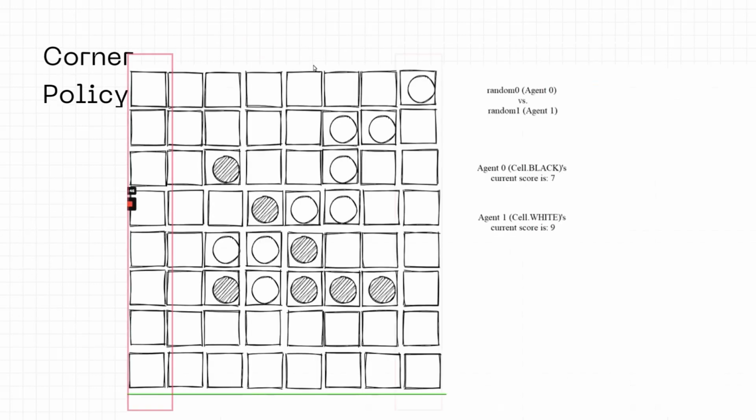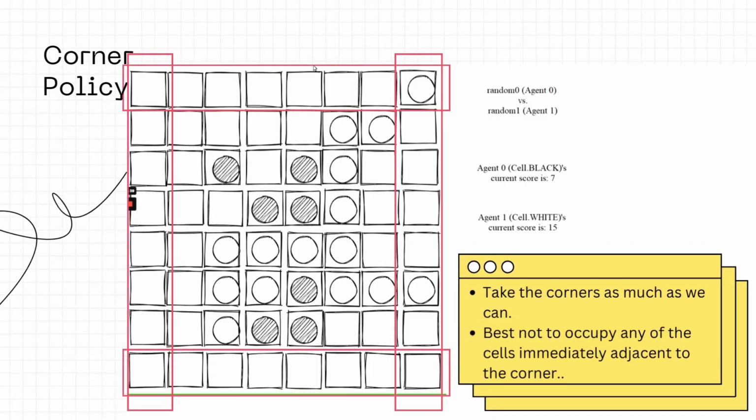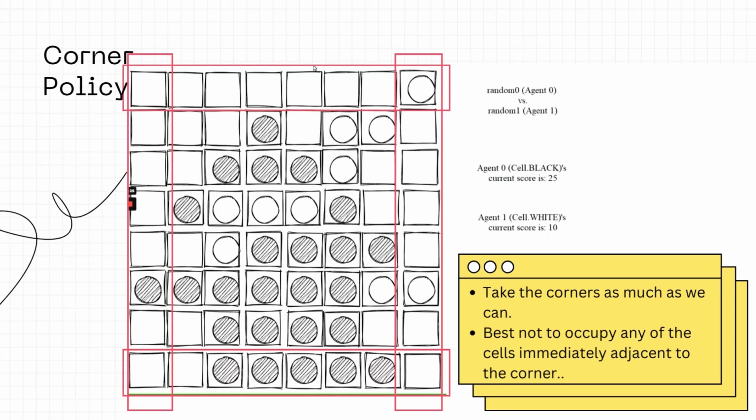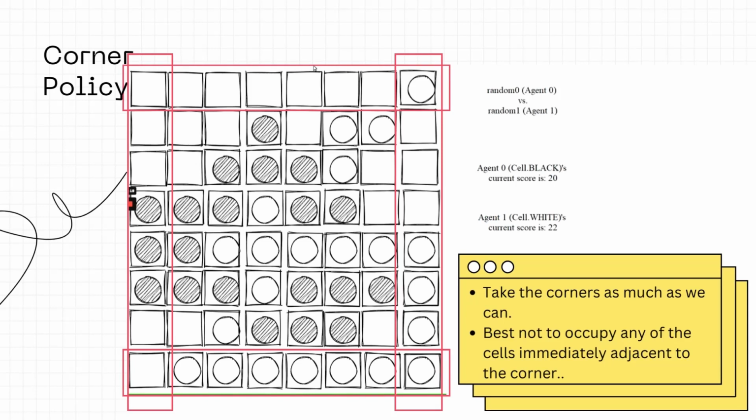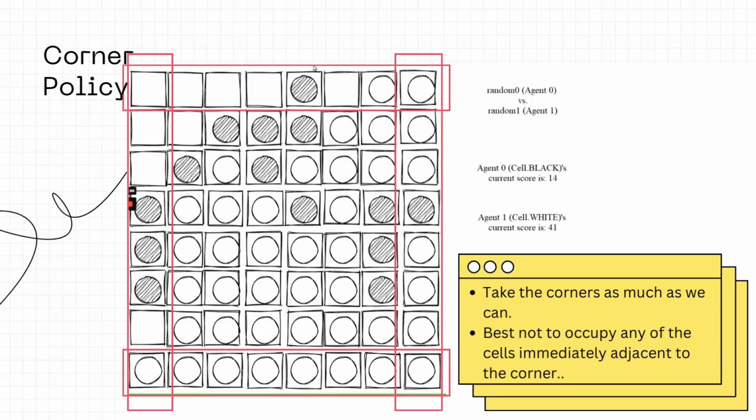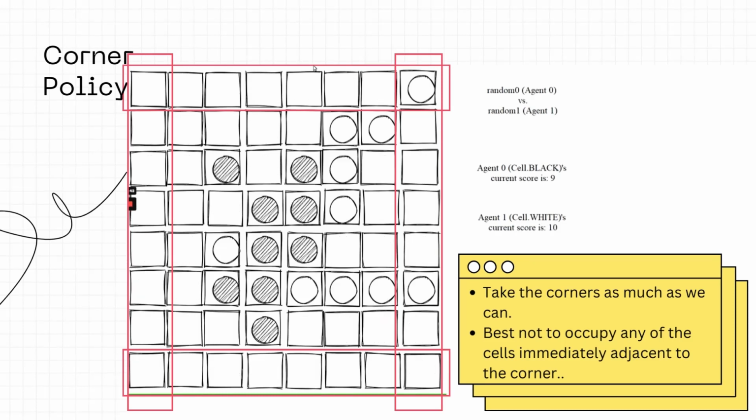By having the corner policy, we are able to flip the opponent's pieces in between. Taking as many corners as we can helps to prevent the opponent from taking that corner and flip our pieces in between. We also wanted not to occupy any of the positions immediately adjacent to the corners as there are too many opportunities to get caught in the middle by the opponent's pieces.